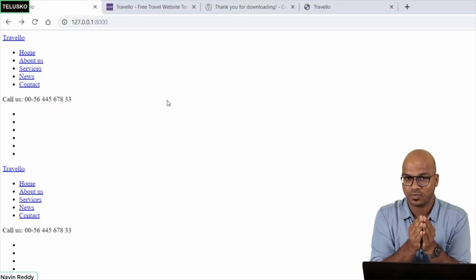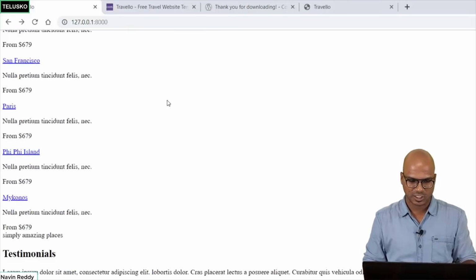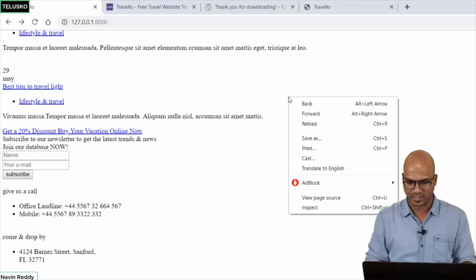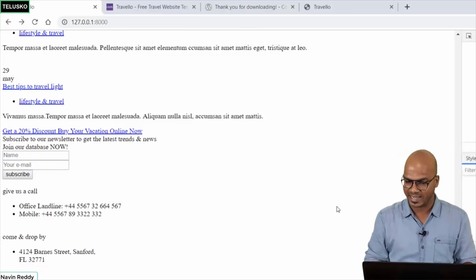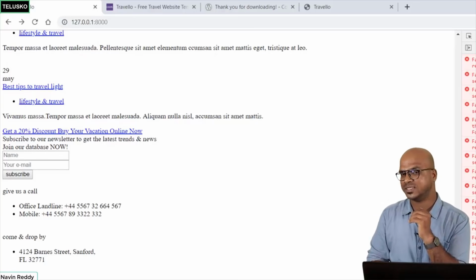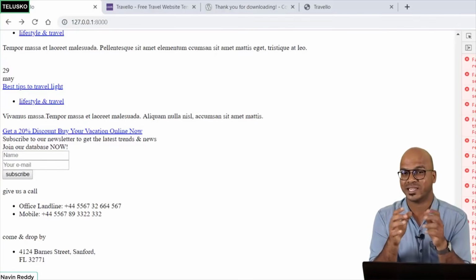But something went wrong. You can see we are able to get the page, but there's no image, there's no styling, and there's no JavaScript. In fact, if I right click here, and if I say inspect element console, you can see all these files are missing because we have only copied index.html, right? We have not copied the static files.